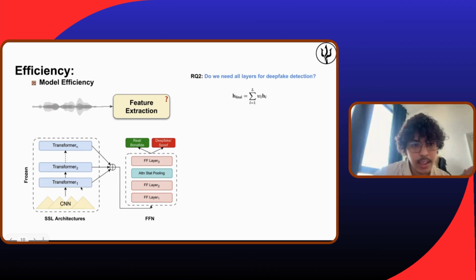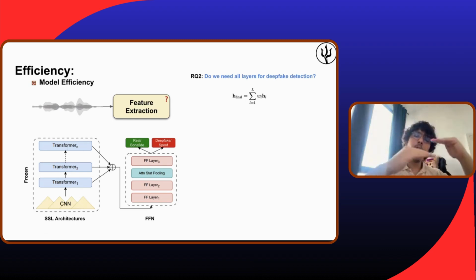Transformer 1 gives a report, transformer 2 gives another report, transformer N gives another report, and each one is different. For example, transformer 1 gives more information about F0, transformer 2 gives a report about prosody, and transformer N, like the 24th, gives a report about the phonemes and words that have been said.